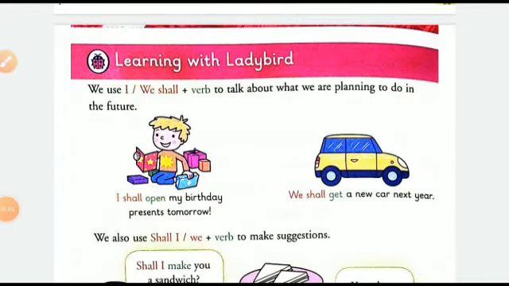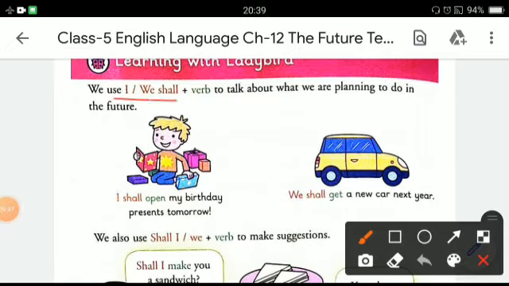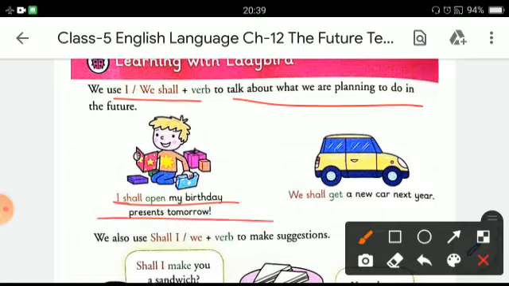We always use I shall or we shall plus verb to talk about what we are planning to do in the future. For example, I shall open my birthday present tomorrow. Here we have used I shall for the planning that I am going to do in my future. Now second one, we shall get a new car next year. Again showing the planning for the future.